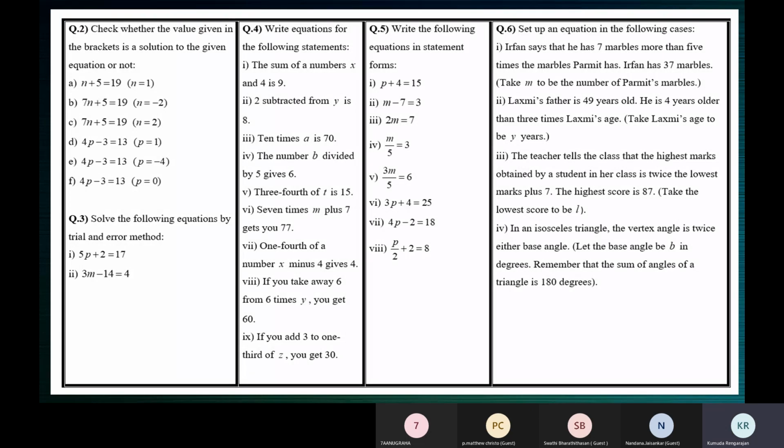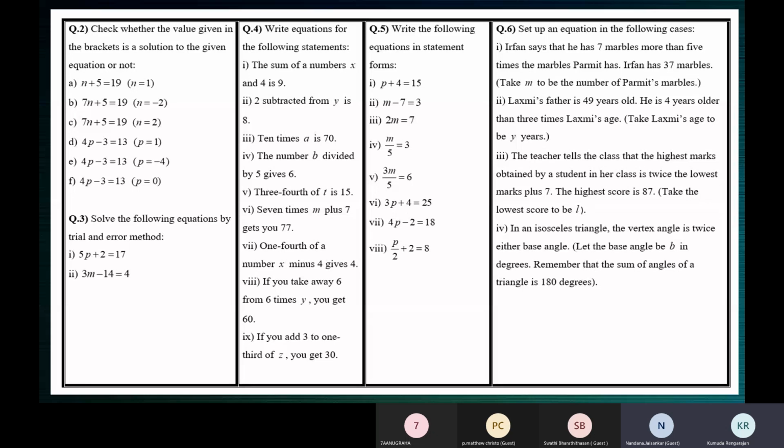Same signs, minus 16 minus 3. So same signs, you must add the numbers 16 and 3 and put the same sign, minus. So minus 19. That means the left hand side is not equal to the right hand side, so it is not a solution. It does not satisfy the equation, ma'am.